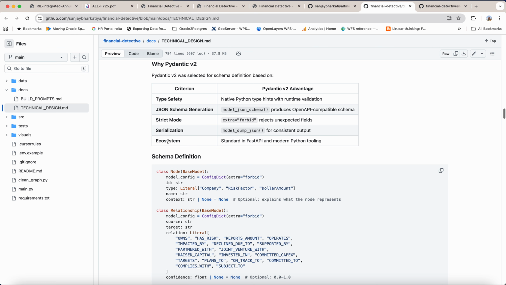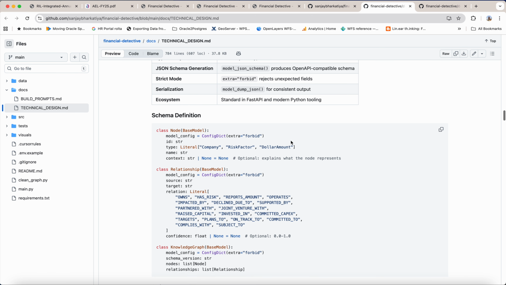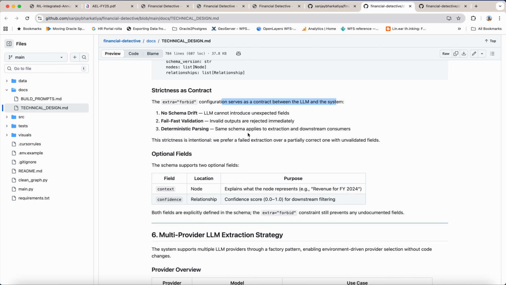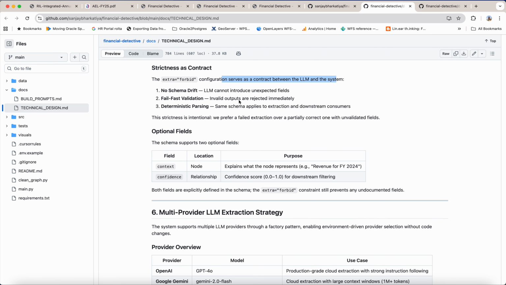Why has Pydantic 2 been chosen? Because of type safety, JSON schema generation, strict mode, extra forbid to reject unexpected fields, serialization for consistent output, and it is standard in FastAPI and modern Python tooling. Strictness as a contract: extra equal to forbid has been given so that the LLM will not add or introduce unexpected fields. Fail fast: invalid outputs are rejected immediately.